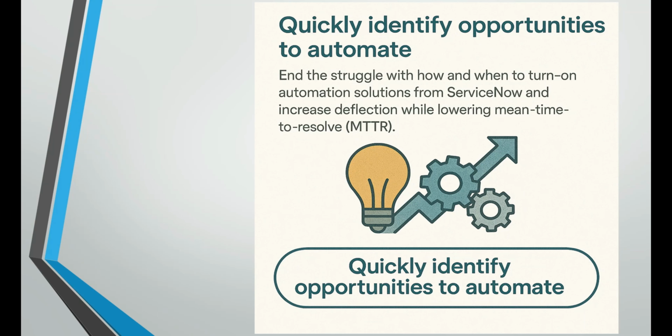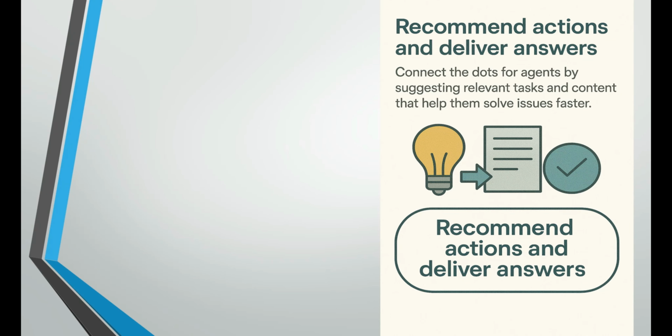So now, quickly identifying opportunities to automate is also available with AI, artificial intelligence. Okay, so now let's move to recommended actions and deliver answers. What is the meaning of recommended actions and deliver answers? See, it connects the dots for the agents by suggesting relevant tasks and content that help them solve an issue faster. For example, one problem is there.